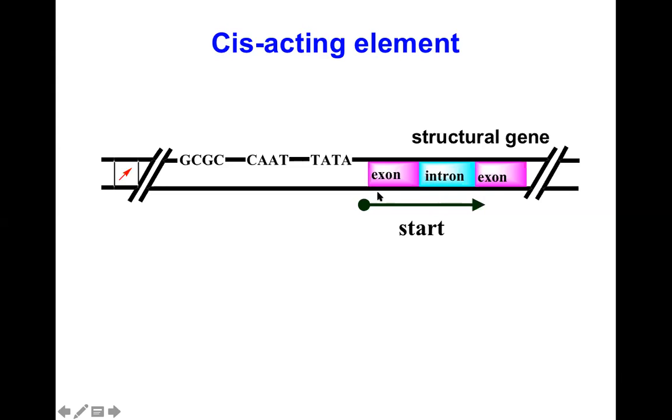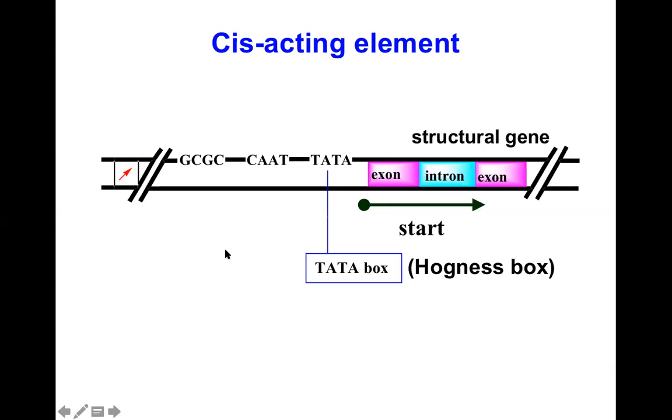So this is the start of a gene. There may be many introns in a gene. There may be a single intron or no intron in the gene, like histone protein genes, which don't have any intron, while 10 introns and 11 exons are present in the gene of albumin in eukaryotes. So these are the structural genes, and there are regulatory genes.